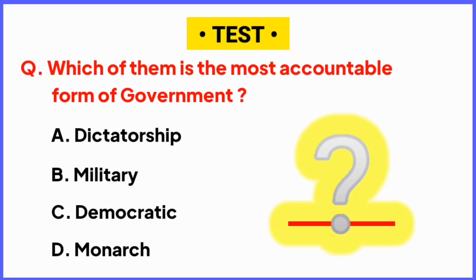This question is a test: which of them is the most accountable form of government? Your options are option A, dictatorship, option B, military, option C, democratic, and option D, monarch. You have 5 seconds to think the answer of this question. Now time starts now.